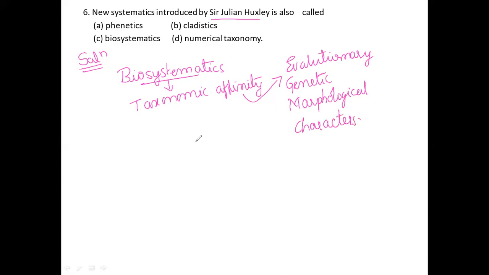So the new systematics introduced by Sir Julian Huxley is nothing but biosystematics, not phonetics. Phonetics is a wrong answer. Cladistics is not the answer. Numerical taxonomy is also a wrong answer. For this sixth question, option C is the correct option. Shall we move on to the next slide?